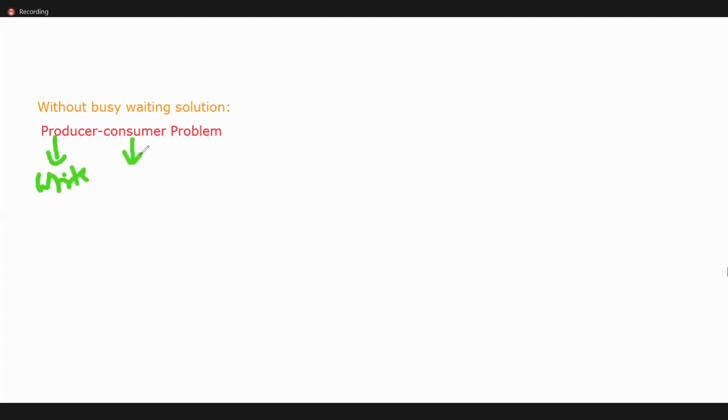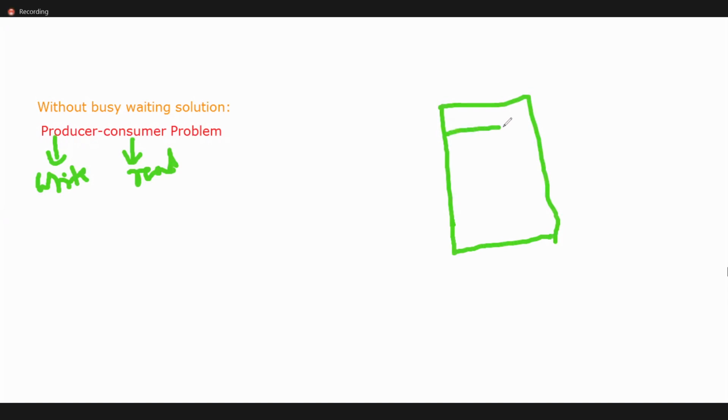Consumer means get or read. So in the producer consumer, we need to use one buffer. What do you mean by buffer? Buffer means storage area.